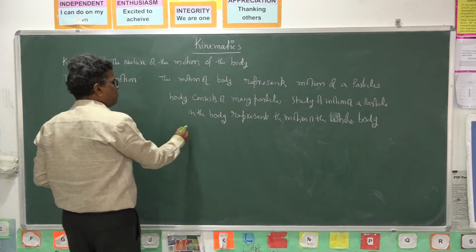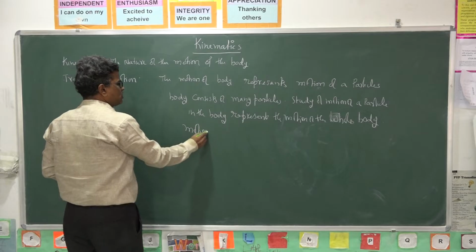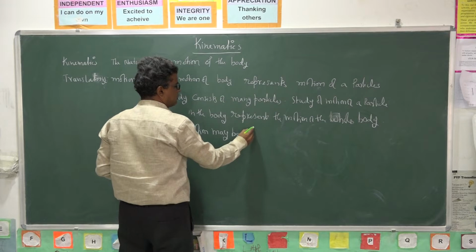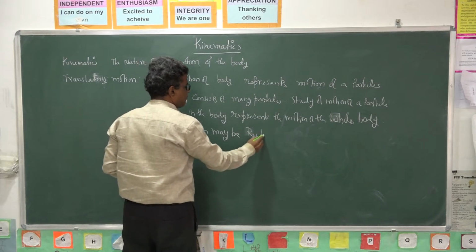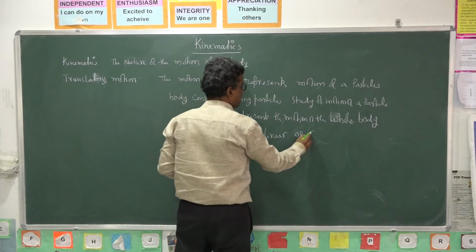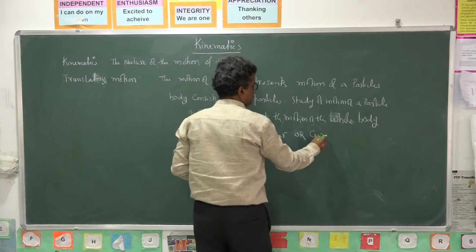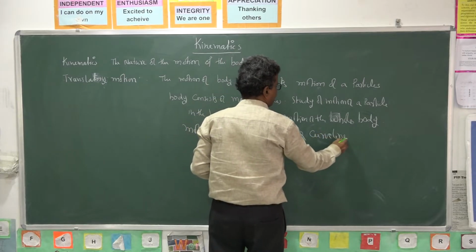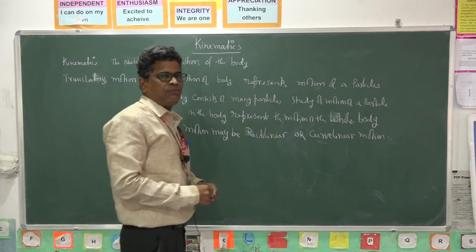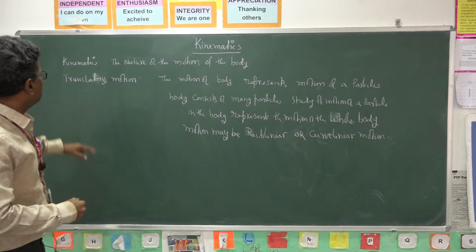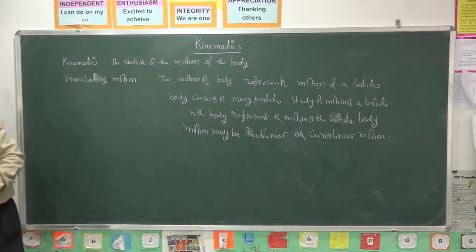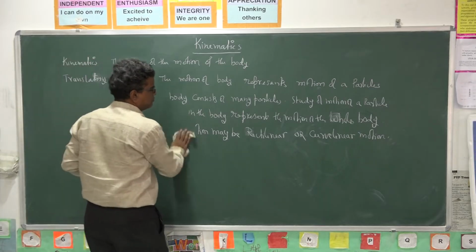That motion may be a straight line, rectilinear or curvilinear motion. Such a motion we can call translatory motion.